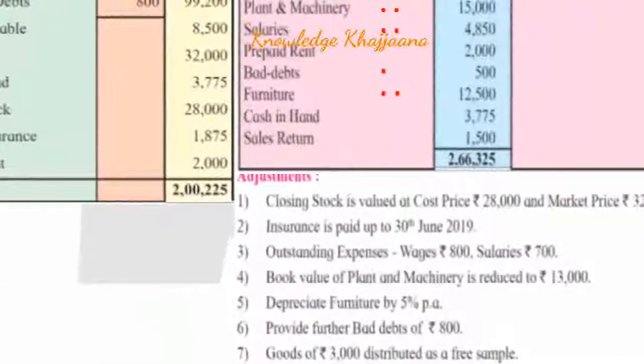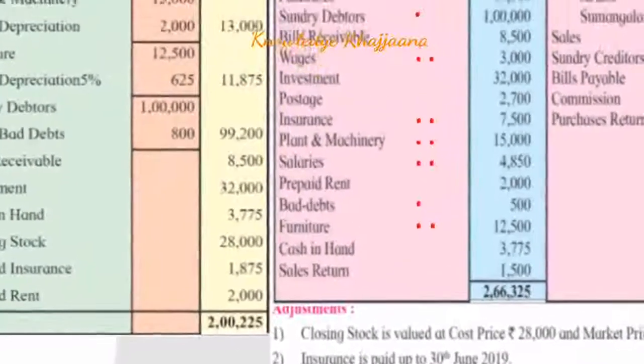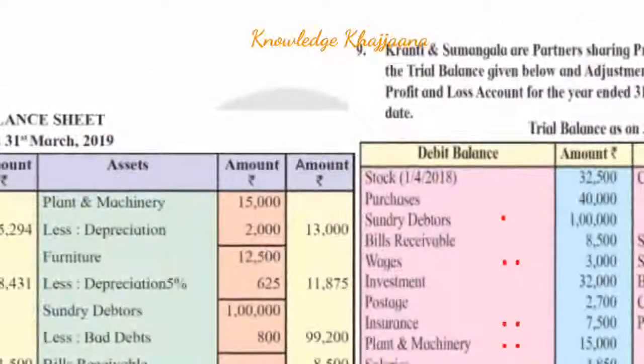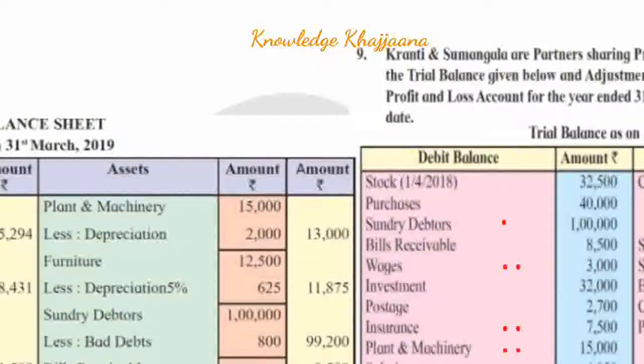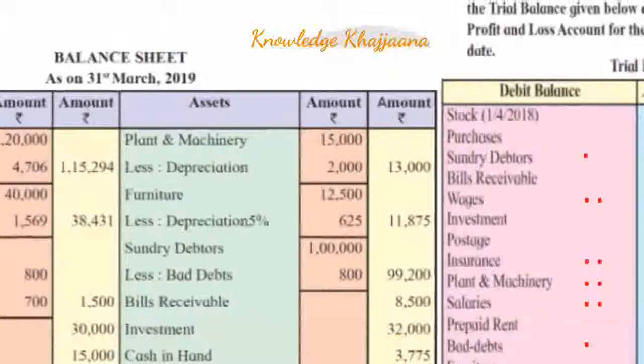Book value of plant and machinery is reduced to 13,000. So what is the current value of the plant and machinery? Rupees 13,000. What does this mean? You have to consider rupees 2,000 as depreciation. So the written down value of plant and machinery is rupees 13,000.